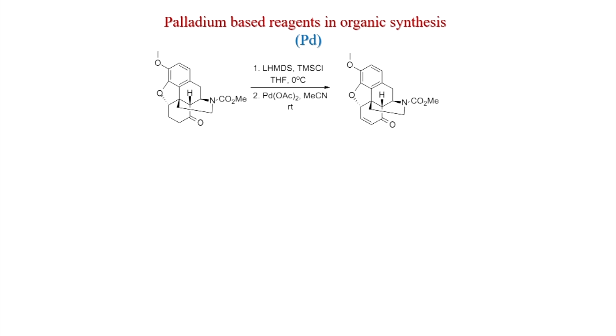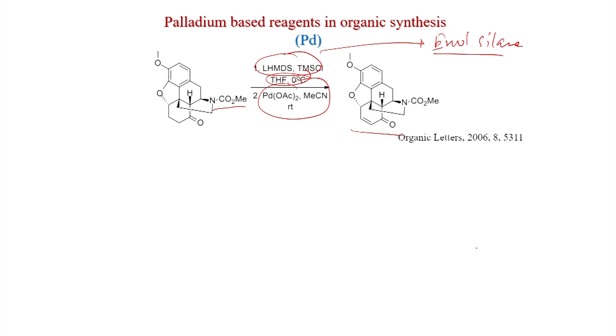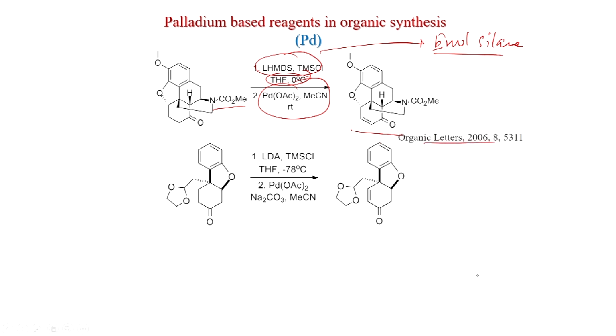So, we will see some examples. Here suppose a saturated ketone is there, a 6-member ring, and this is a complex structure, many functional groups are present. Here a carbamate motif is there, and under this condition first you have to make an enol silane with LHMDS, TMS chloride, THF, 0 degree centigrade. So, you make an enol silane and then you put palladium acetate, acetonitrile at room temperature, you get the enone in high yield. This was published in Organic Letters.